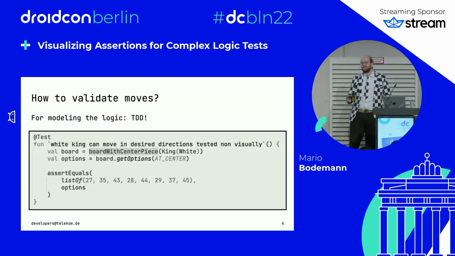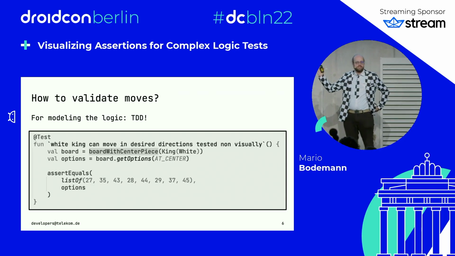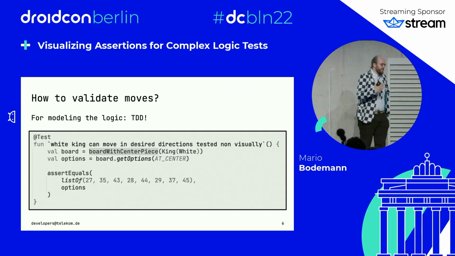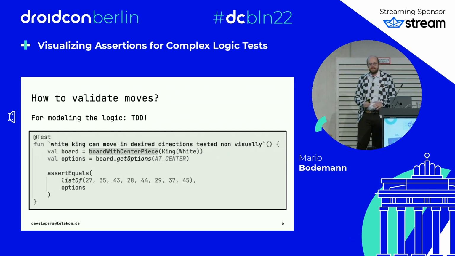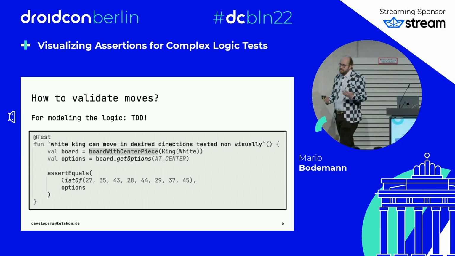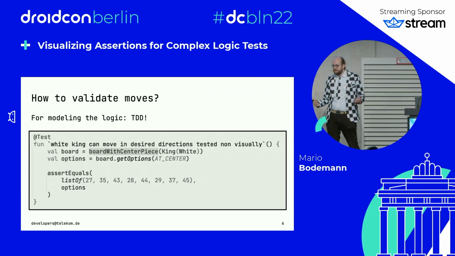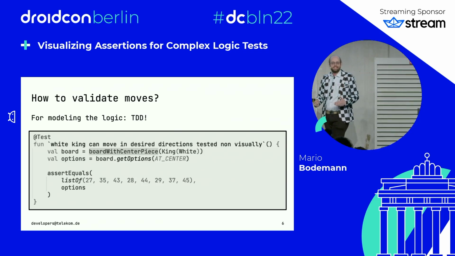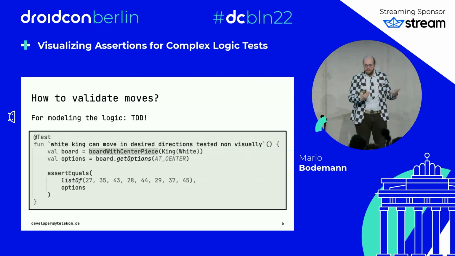Somebody heard about it, this one? Sorry. And when we are trying to express this state, we usually have something like this, right? So we are saying we create a chessboard where the white king is placed in the center of the chessboard. And then we see what options for a move do I have? Well, and then once we have established the options, we check it against a validated list of the indexes on the chessboard the king can move to after the user clicked on it.